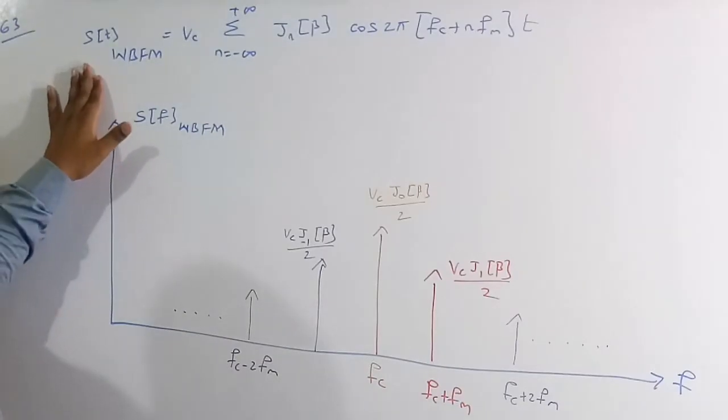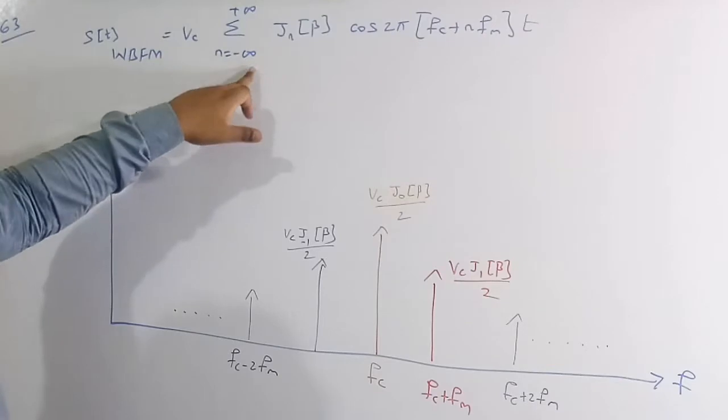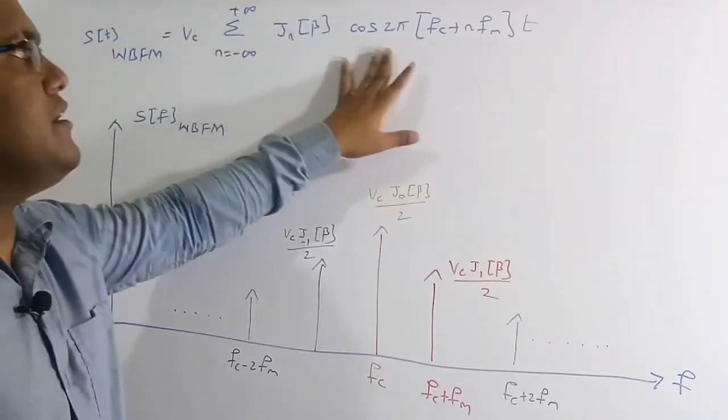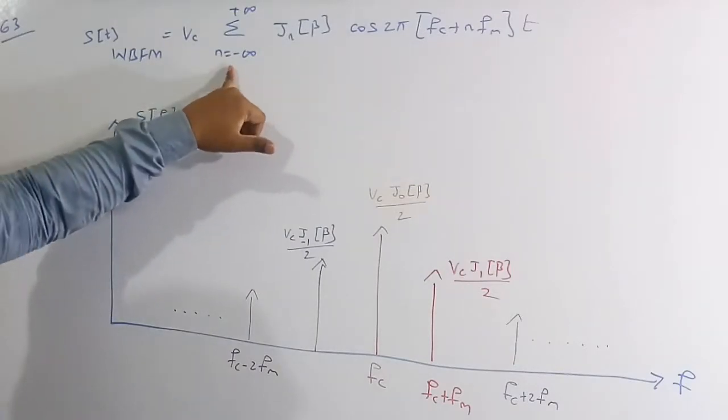So this is the standard equation for the wideband FM signal, which is Vc into the sum over n of Jn of beta cos 2 pi into (Fc plus n Fm) t. See here, n is from minus infinity to plus infinity.